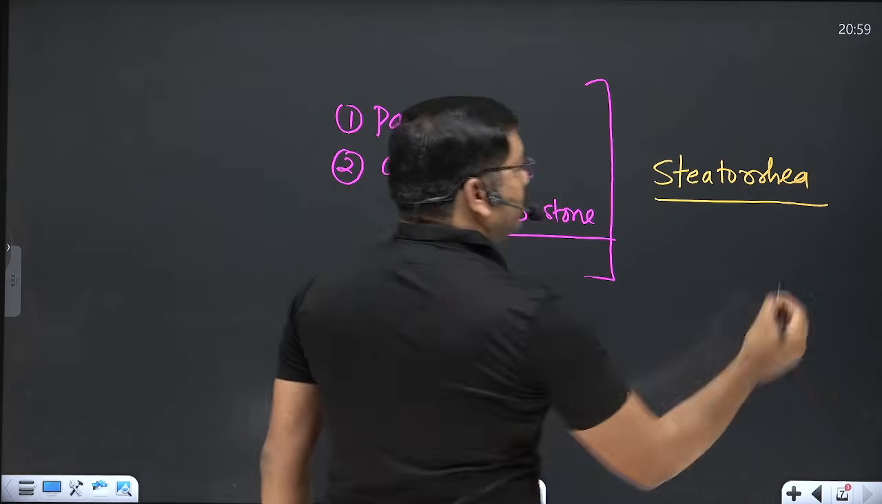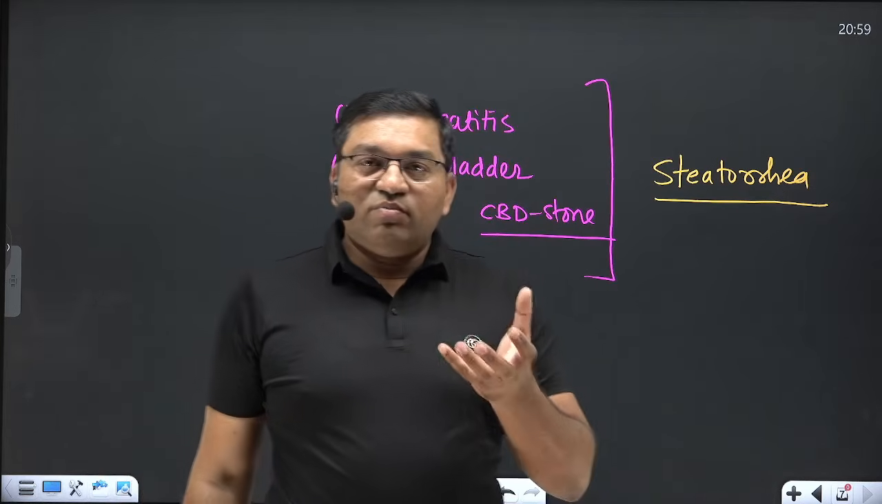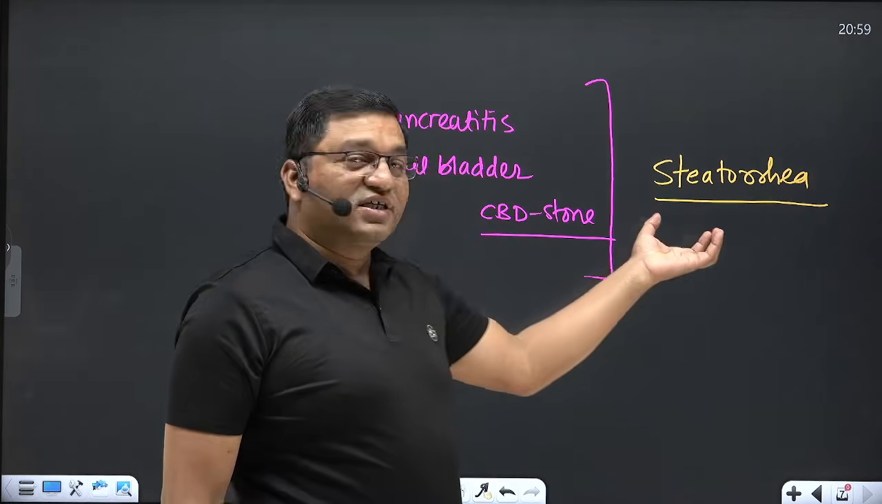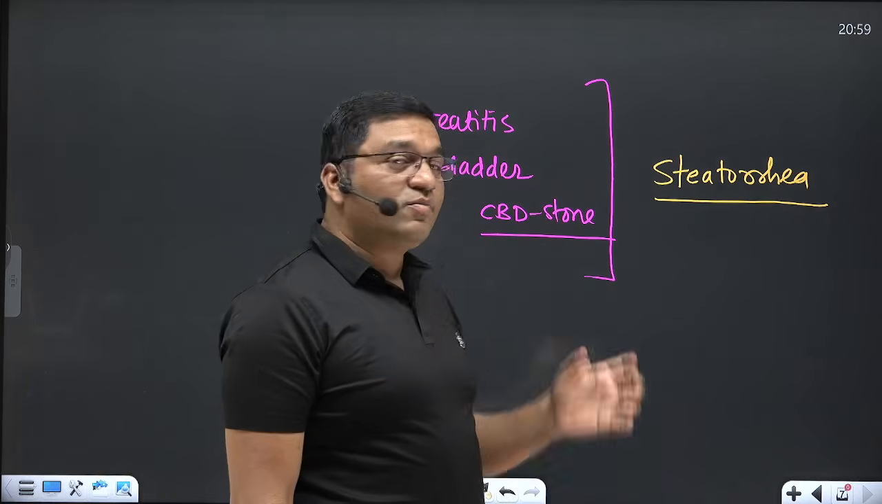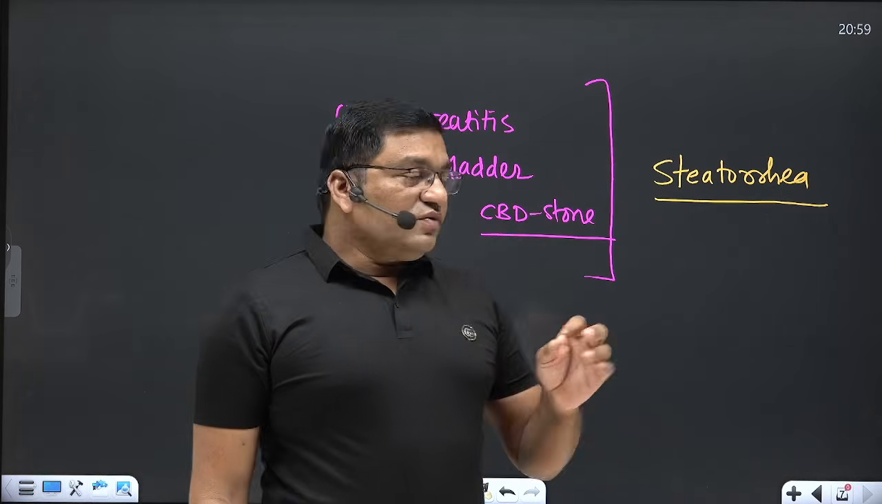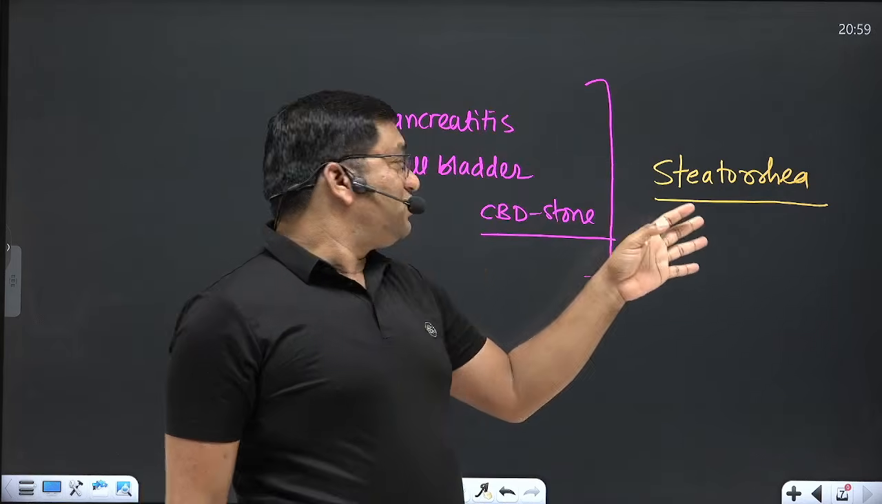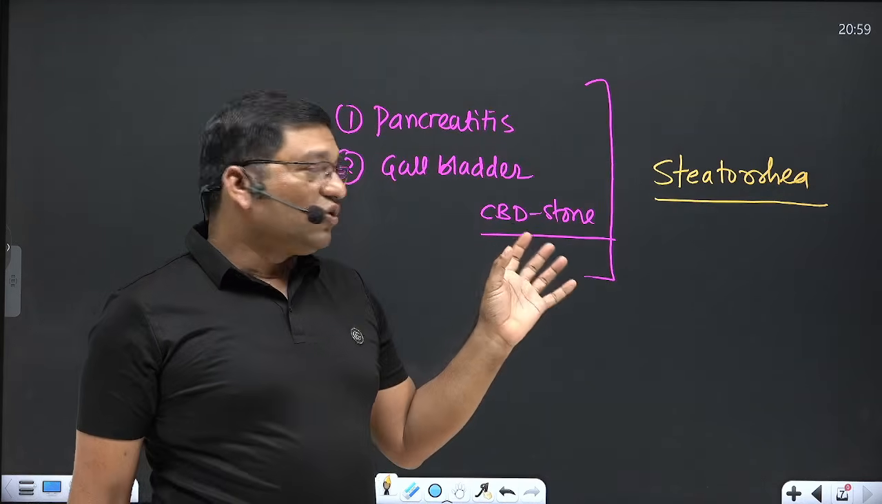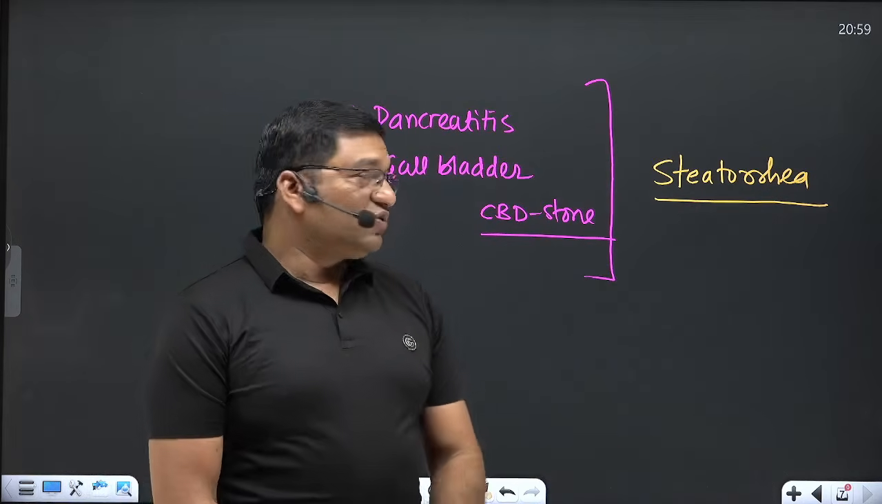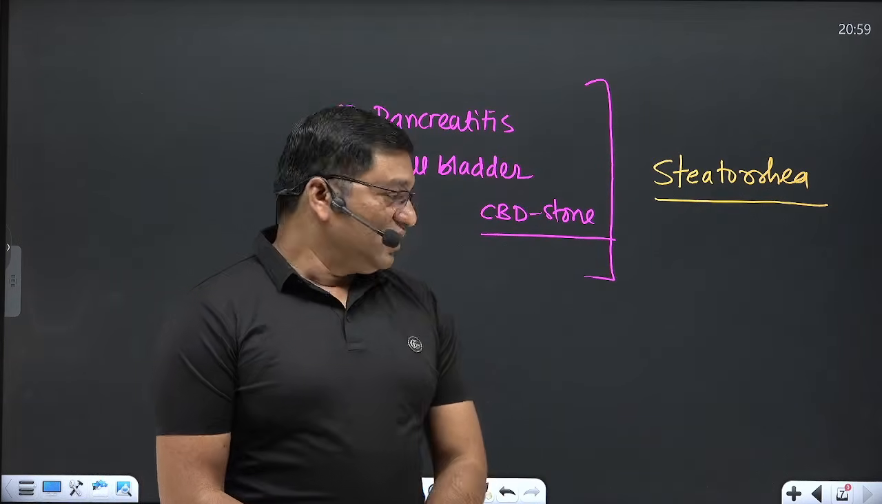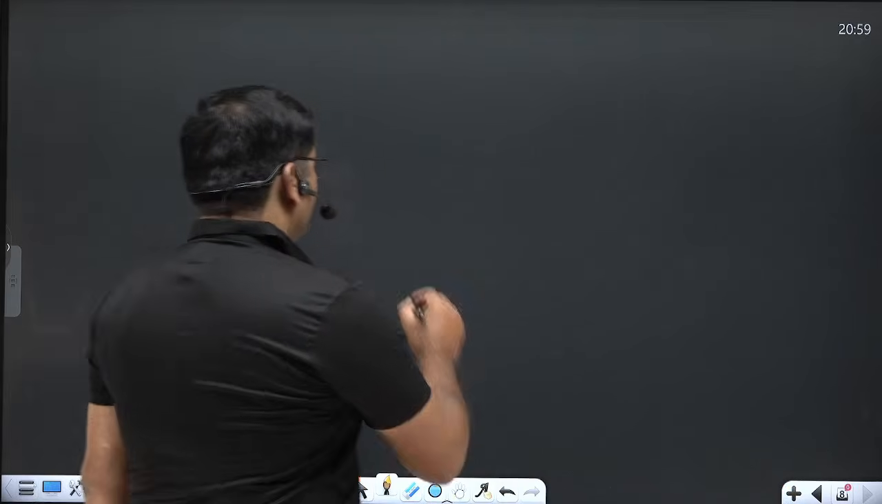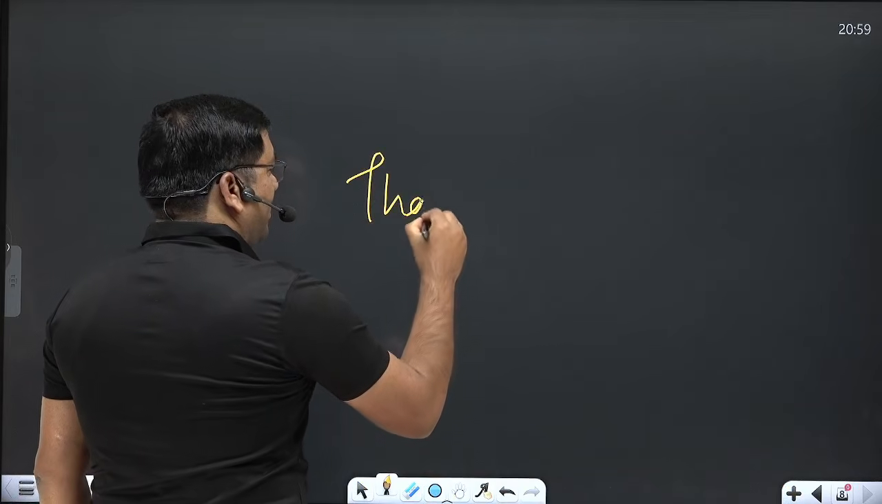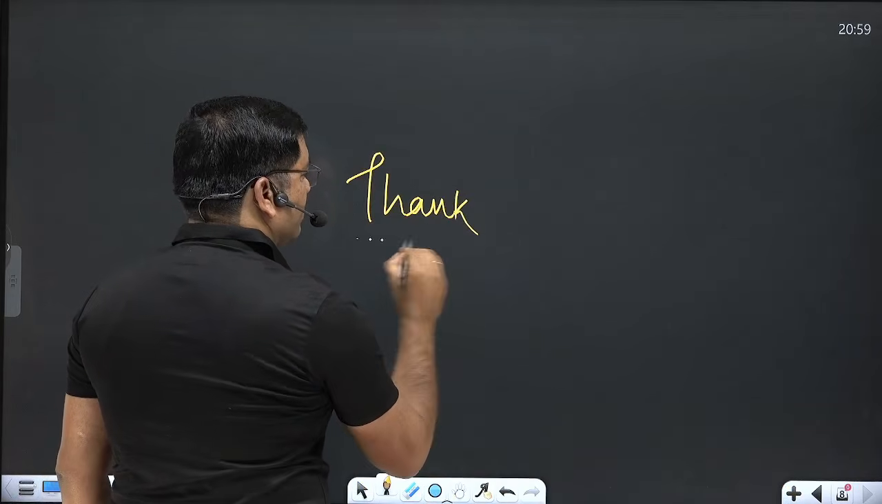In steatorrhea, a large amount of lipid is excreted in the feces, and this is because of pancreatic insufficiency, gallbladder disorders, or various types of jaundice that also affect lipid absorption. So the condition is known as steatorrhea. So this is all about the digestion and absorption of lipids.